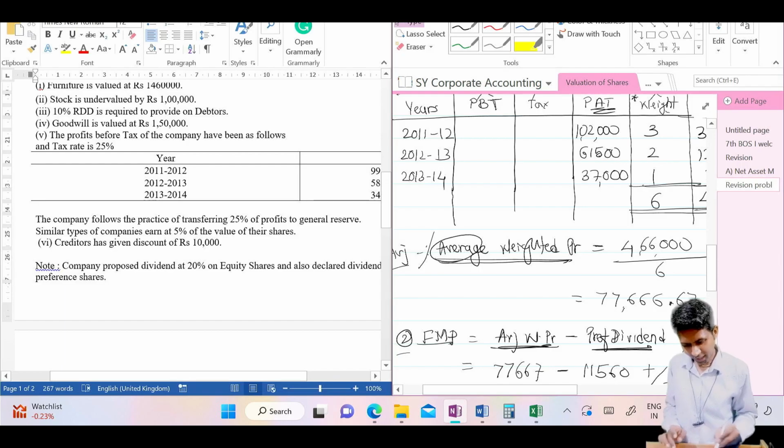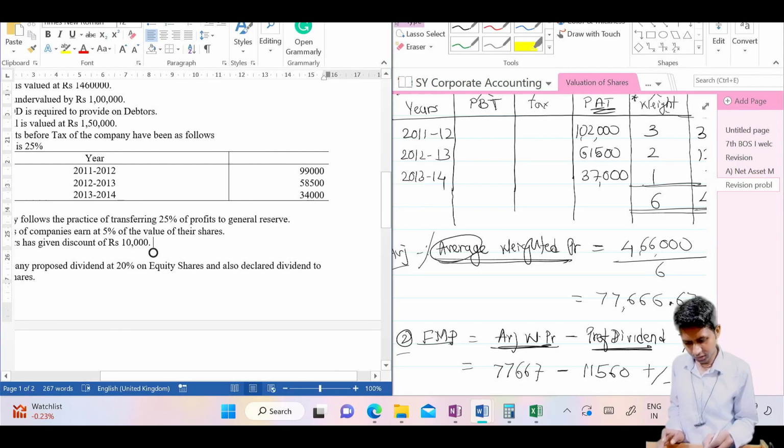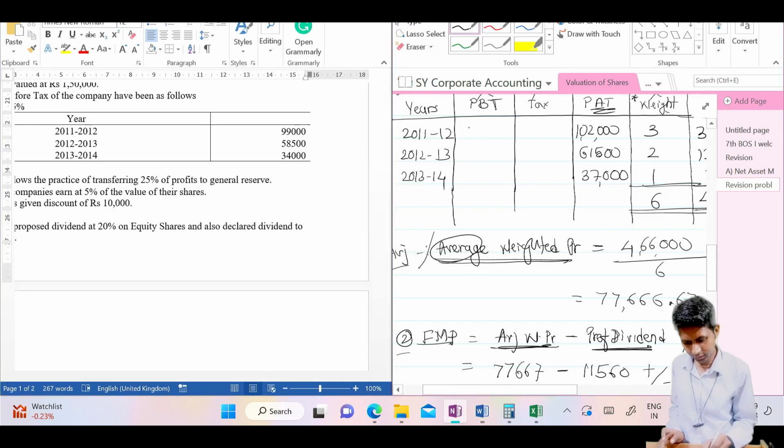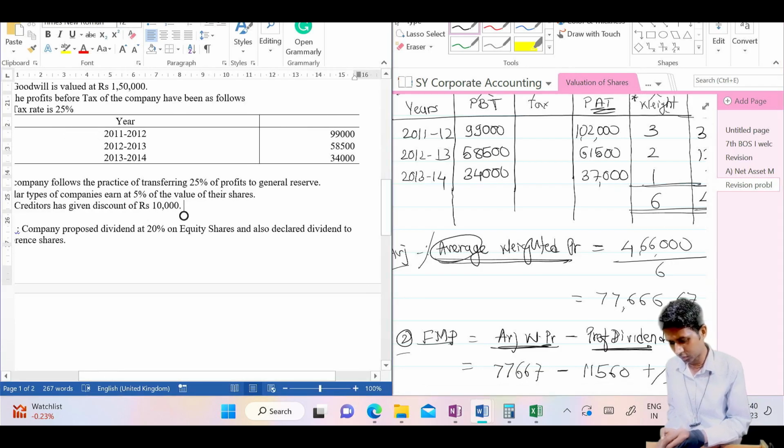If profit before tax is given, then my dear students, please write all those figures, let's say 99,000 here in the profit before tax, 99,000, 58,500 here, and then 34,000, and then tax rate will come into picture, 25%.